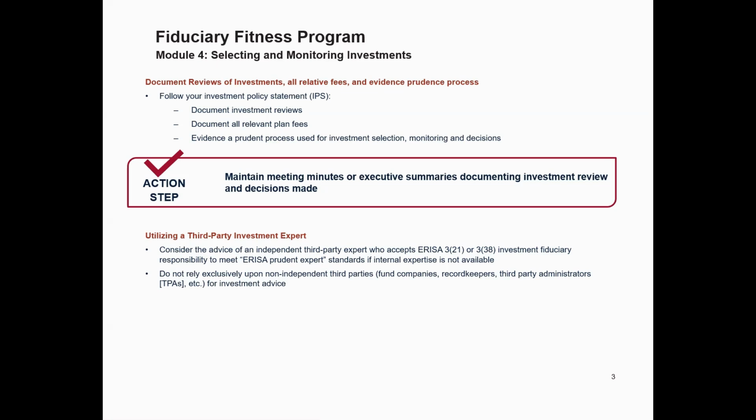However, it's important to note that while third-party experts can provide valuable guidance, fiduciaries should not rely exclusively on non-independent third parties such as fund companies, record keepers, or third-party administrators for investment advice. Always ensure that the advice you receive is independent and in the best interest of plan participants. By following these steps, fiduciaries can help ensure that their investment process is transparent, well documented, and most importantly, prudent.